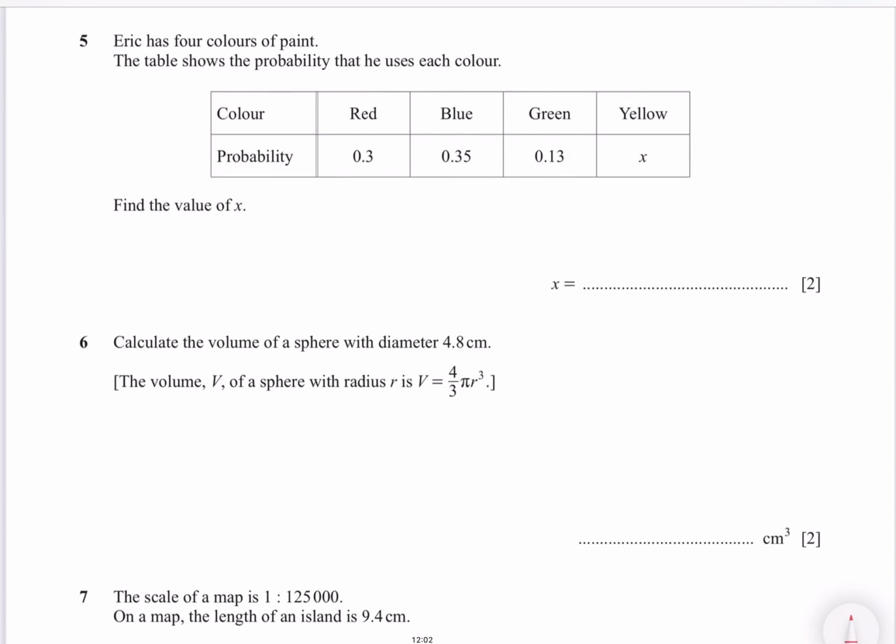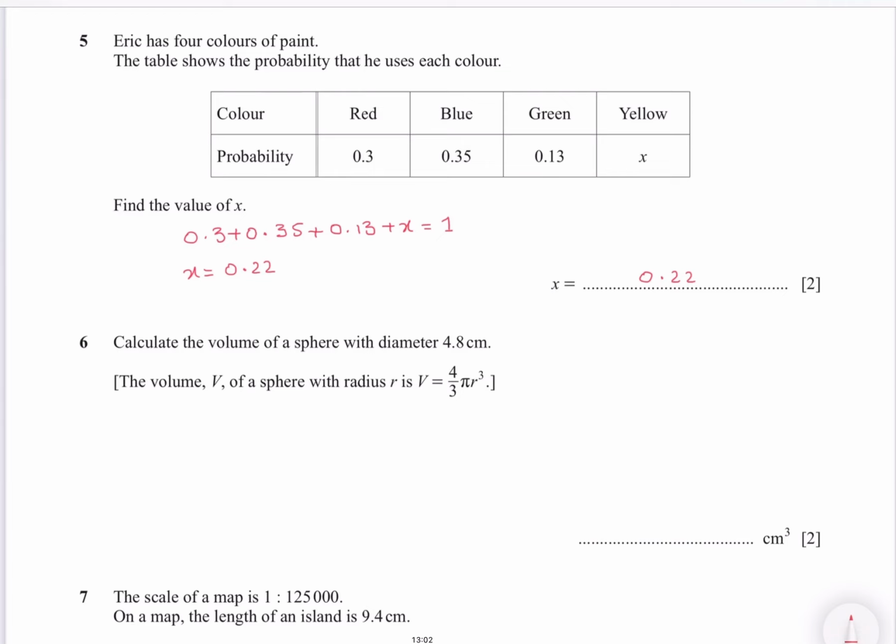Eric has 4 colors of paint. The table shows the probability that he uses each color. So find the value of x. So probabilities add up to 1, so add all of them and equate it with 1. So you will get the value of x, 0.22.